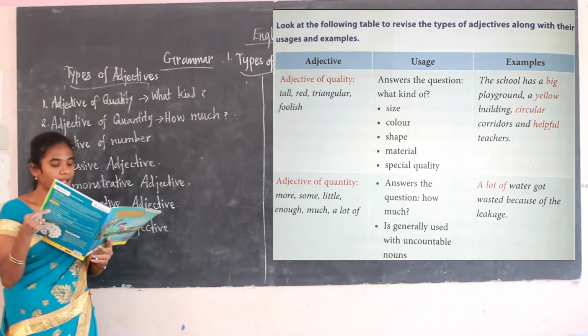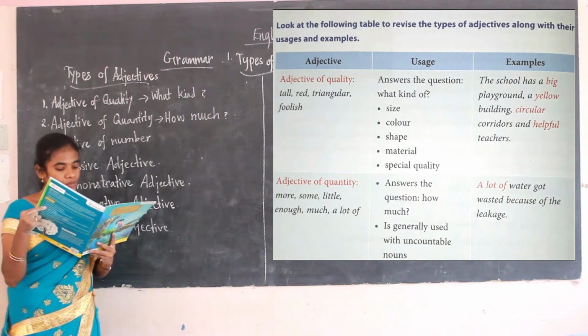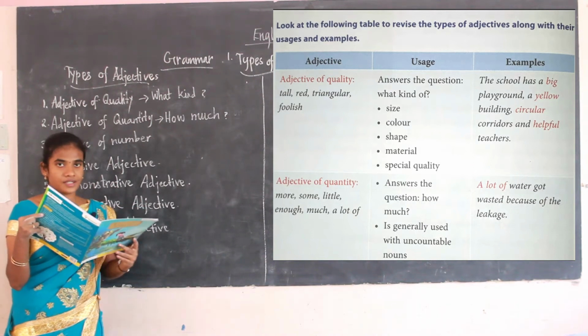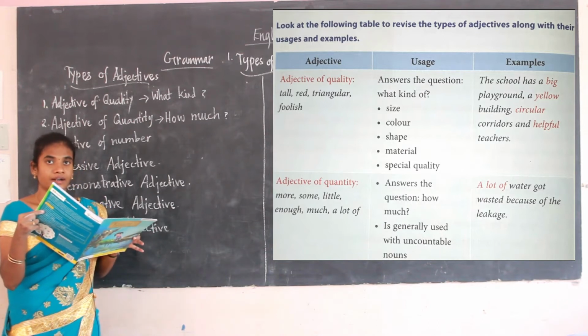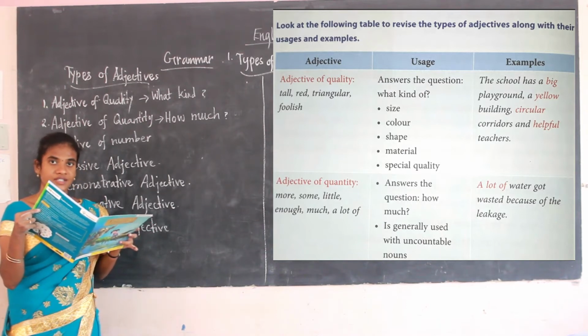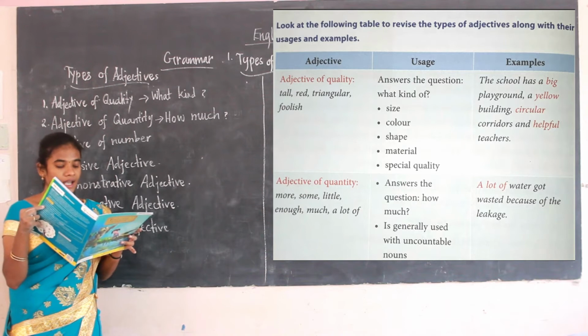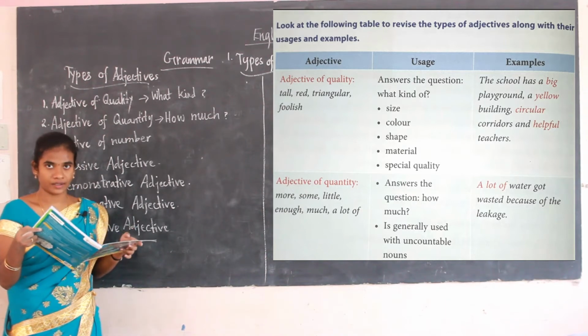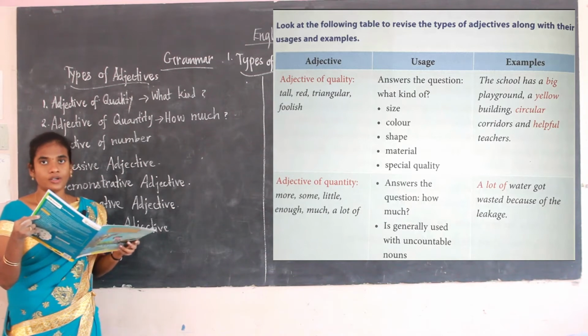Now we can see the example. A lot of water got wasted because of leakage. Here the words written in red are the adjective of quantity. A lot of is the adjective of quantity. How much water was wasted? A lot of water.